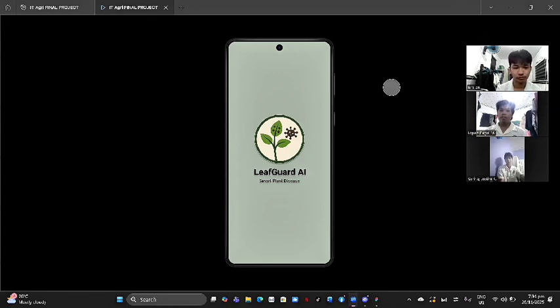Alright, let's begin with the main question. What is the AI Against Plant Disease Application? Our application uses AI and machine learning to scan plant leaves using the camera of a smartphone. It identifies diseases such as leaf spot, blight, fungal infection, pest damage, and more. The goal is to help farmers immediately detect problems before they spread.